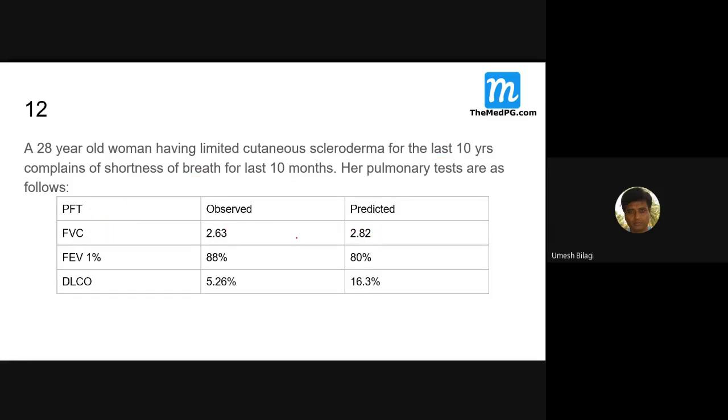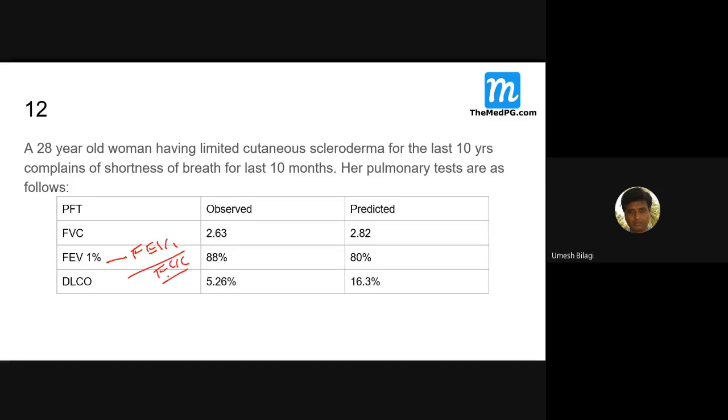What has happened to this? It has decreased. Now FEV1 percentage is asked. That means actually the ratio. If they put this percentage, it is the ratio only, the percentage of forced vital capacity. This percentage in front of FEV1, if they put percentage, it means the ratio.